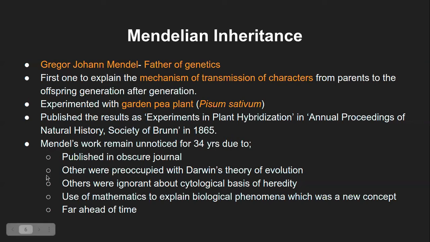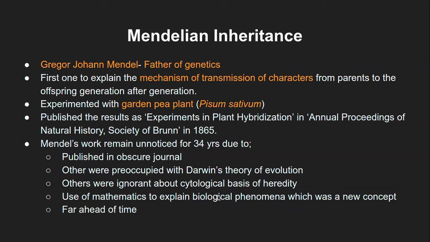There were reasons. He published in an obscure journal, in a very small society of Brünn. That's where he published. The others were preoccupied with Darwin's theory of evolution, because that was the time when Darwin's theory of the origin of species came into the picture, and people were discussing those controversies. So other biological topics were not given much importance. The others were also ignorant about the cytological basis, that is the cell-based mechanism of heredity.